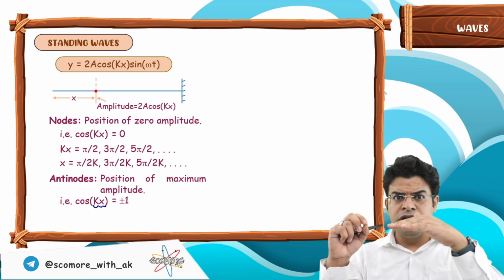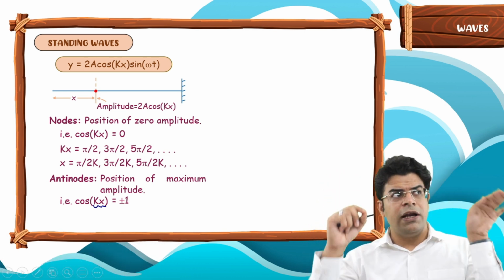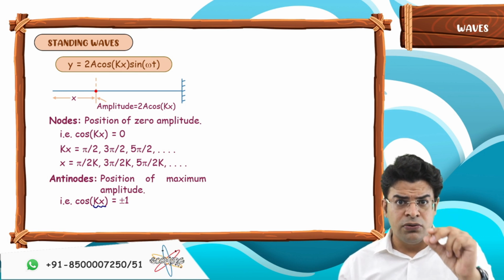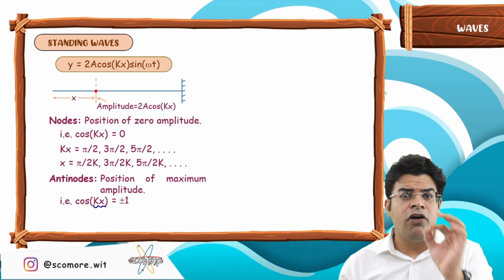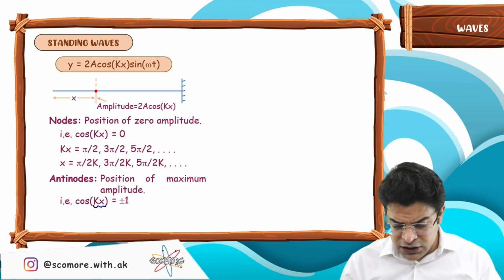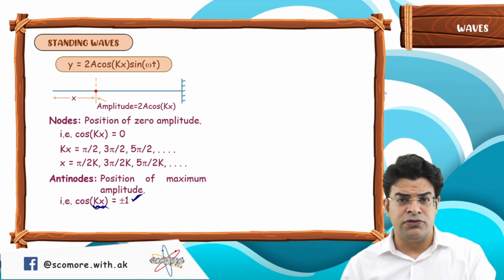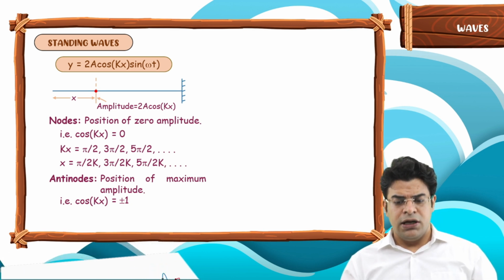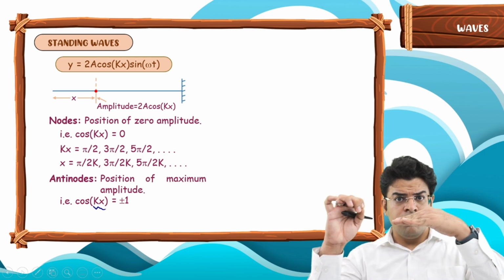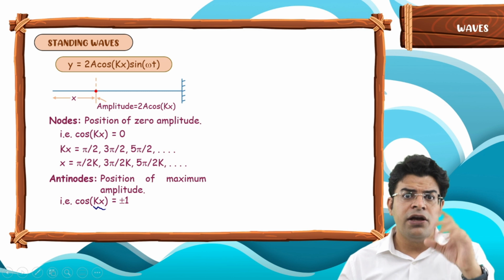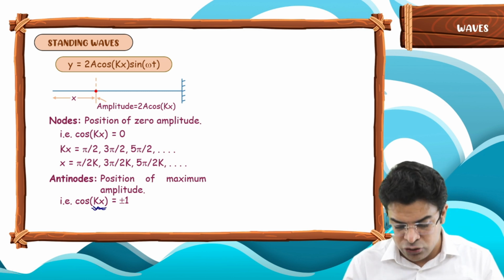Cos 0 is 1, cos 180 is minus 1. So cos pi and cos 0 have values of minus 1 and plus 1. The question is, what has to be the value of kx so as to get plus 1 and minus 1? You will say the value of kx has to be 0, pi, 2 pi, 3 pi and so on, for the value of cos kx to be plus minus 1.